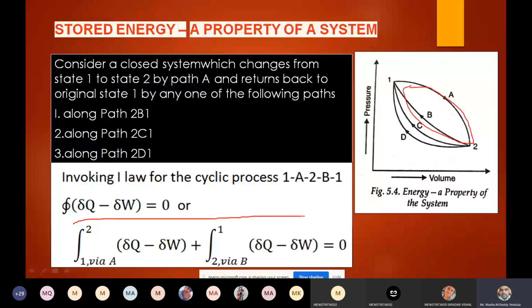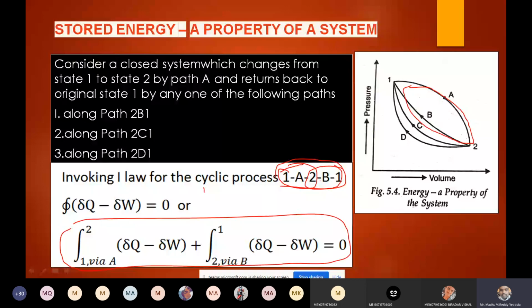I just expanded it. Here I wrote 1A2B1. 1A2 is one process, the expansion process, and 2B1 is the other process, the compression process, right? If I open the cyclic integral, 1A2 is one process plus 2B1 is the other process: 1 to 2 via A plus 2 to 1 via B.